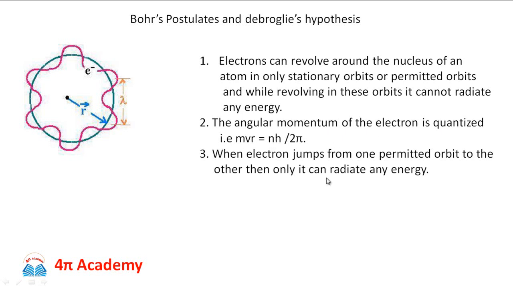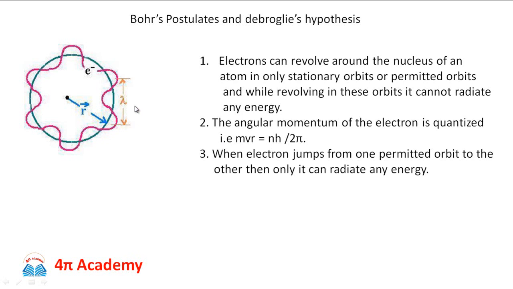So if the wave meets itself in phase, it means that an integral number of wavelengths should fit into the circumference of the orbit, and therefore 2 pi r should be equal to n lambda, where 2 pi r is the circumference of the orbit and lambda is the de Broglie wavelength.